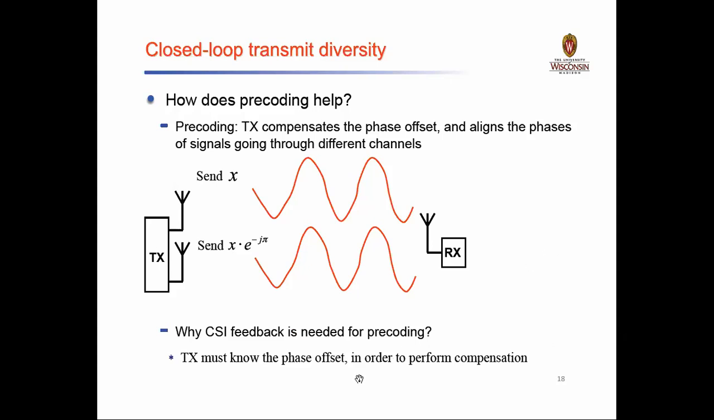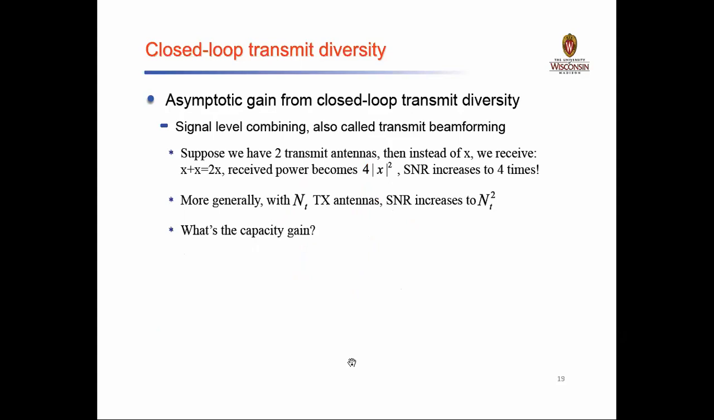So because of this, we have the closed loop transmit diversity in a better way, as compared with the other type of transmit diversity. Okay, and because of that, the asymptotic gain from closed loop diversity is also called the transmit beamforming mechanism.